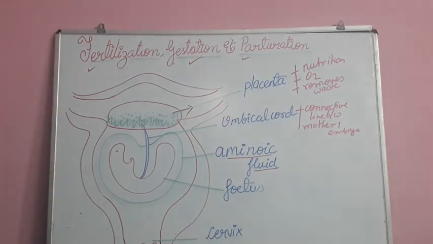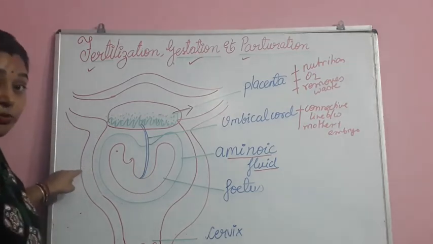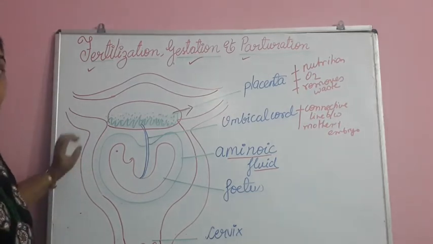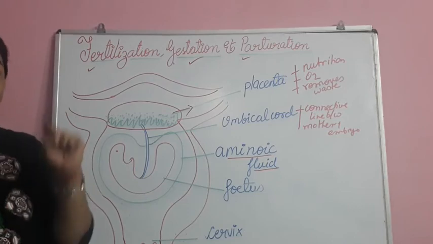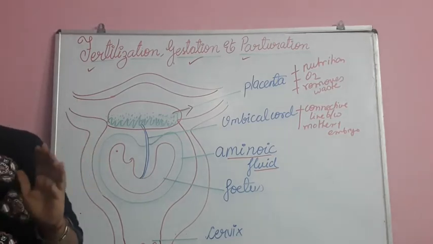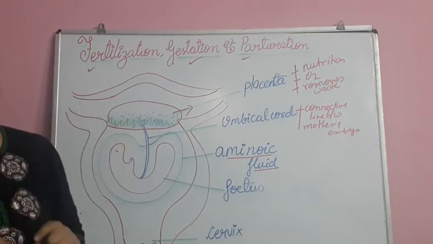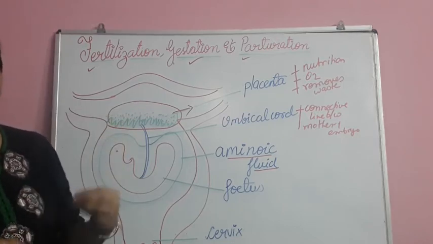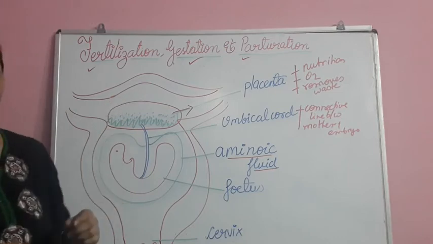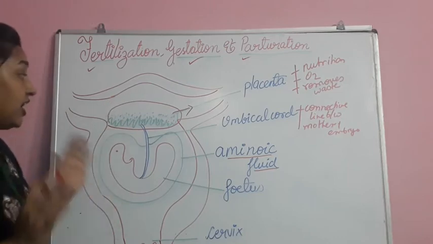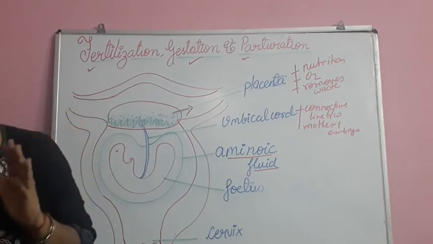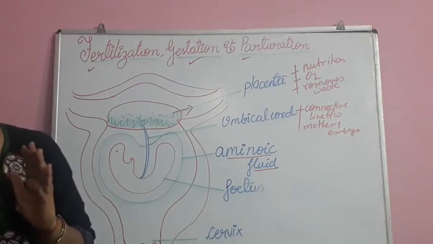Now let us see the contraction of the myometrium layer. We have discussed that the uterus has 3 layers: endometrium, myometrium and perimetrium. The myometrium starts contracting on the release of the oxytocin hormone. The labor pain which a female goes through at the time of parturition is just because of that contraction of the myometrium layer of the uterus.